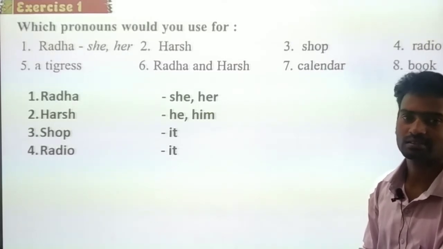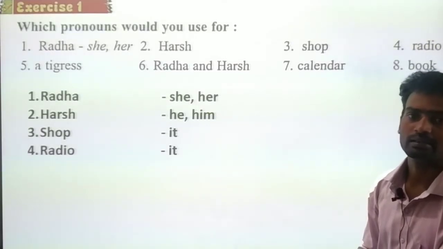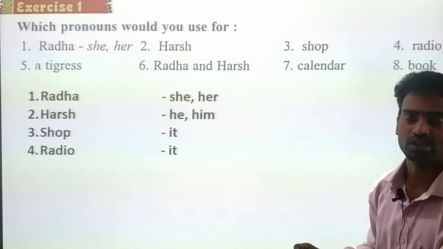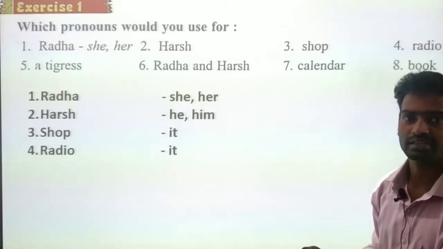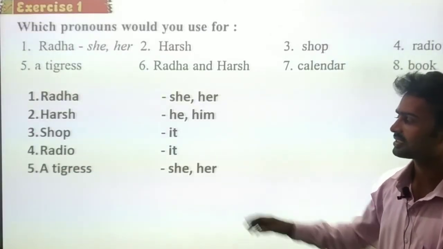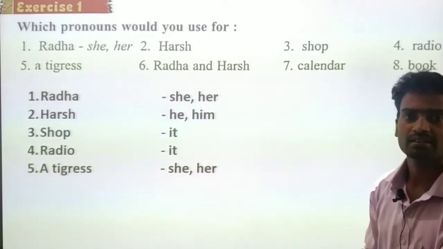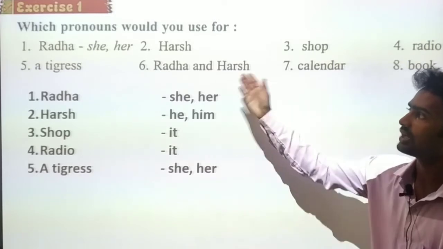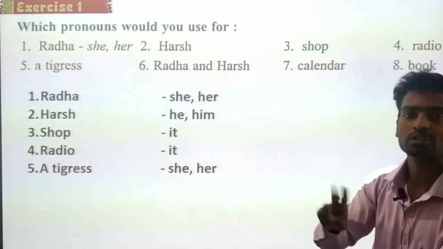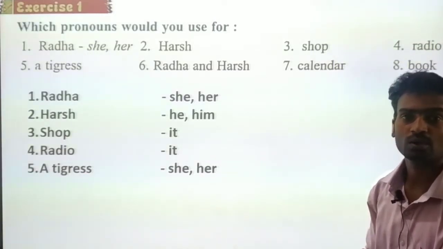And a tigress. A tigress is a feminine gender, the tiger and tigress. For that, we use she, her. And Radha and Harsh, more than one person.